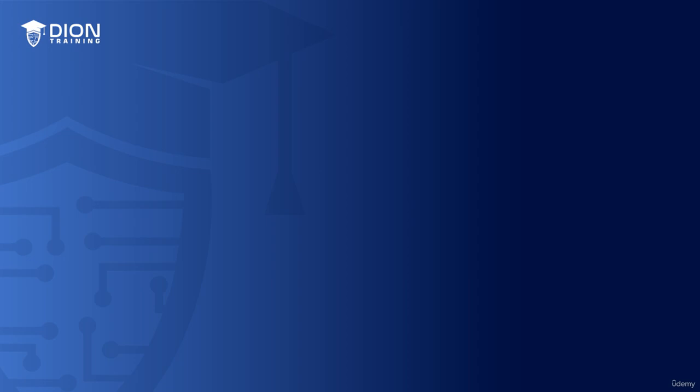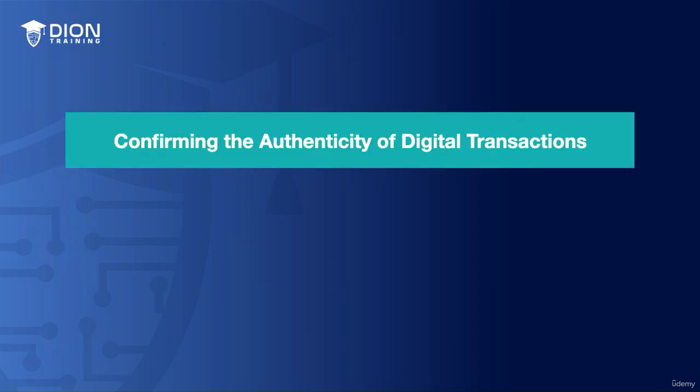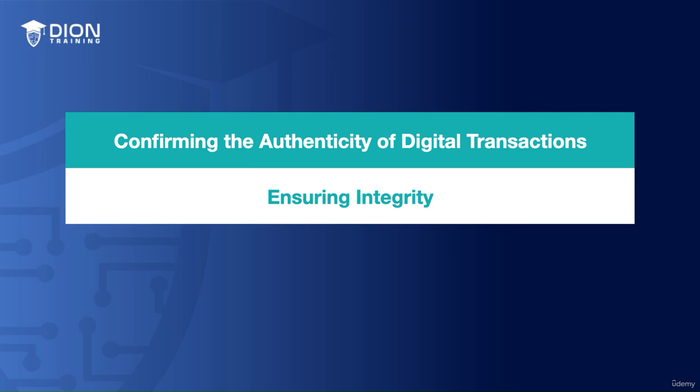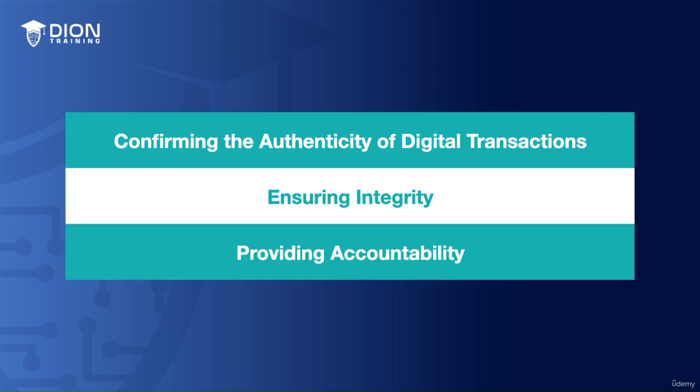Now, non-repudiation is important for three main reasons. We use it to confirm the authenticity of digital transactions, we use it to ensure the integrity of critical communications, and we use it to provide accountability in digital processes. First, we have confirming the authenticity of digital transactions. In the digital world, impersonation and identity theft is so much easier to perform than it was in person, so it really is important that a system has the capability to guarantee a transaction or communication's authenticity is there to ensure that your users can't state they didn't perform a certain action.